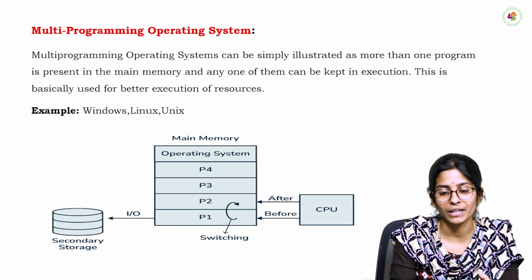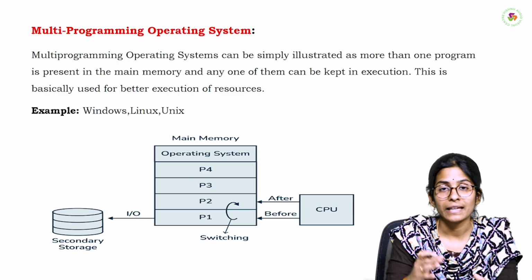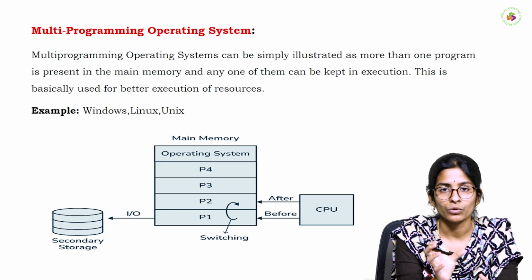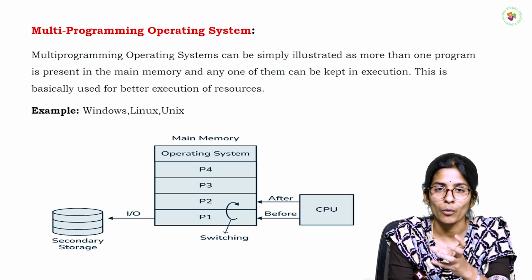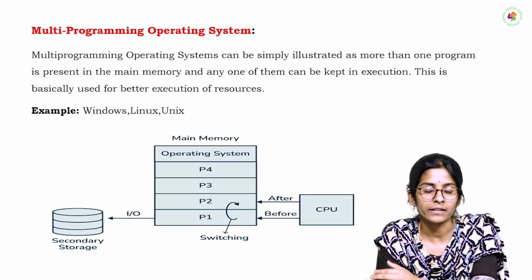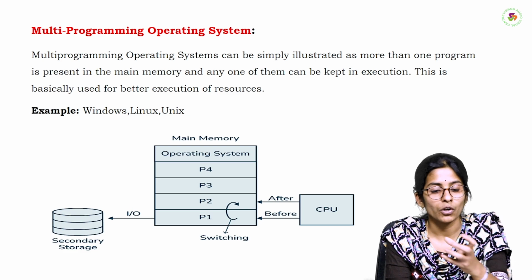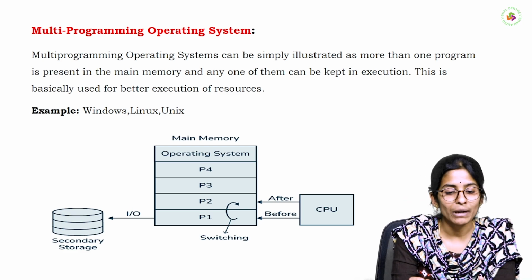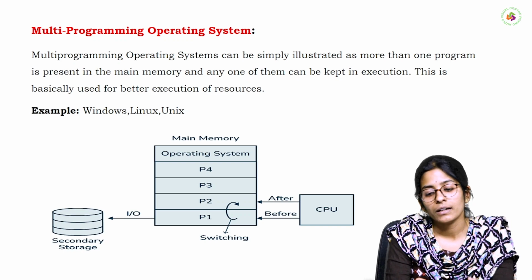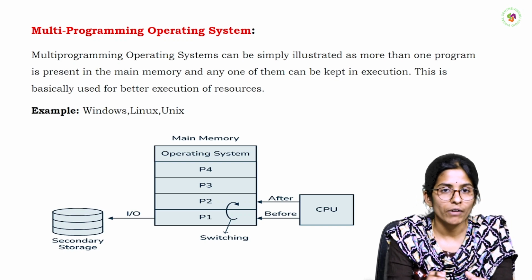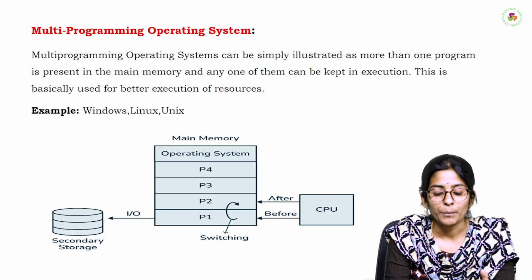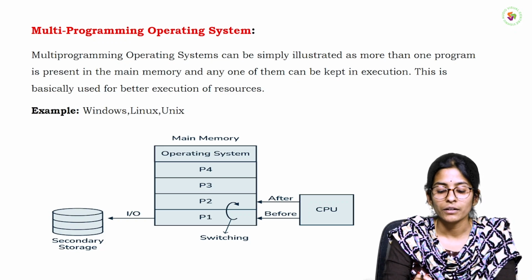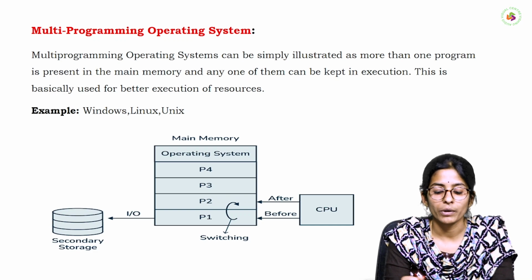The drawback in our batch operating system is CPU utilization. To overcome that drawback, we introduce this multi-programming operating system. It can be simply illustrated as more than one program in one memory. Here, the CPU is allocated to different programs one by one.